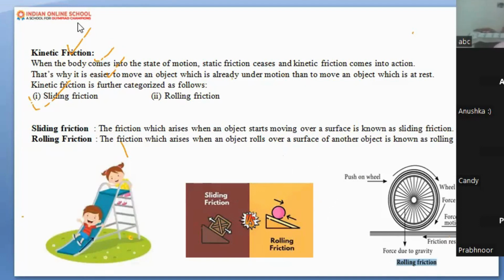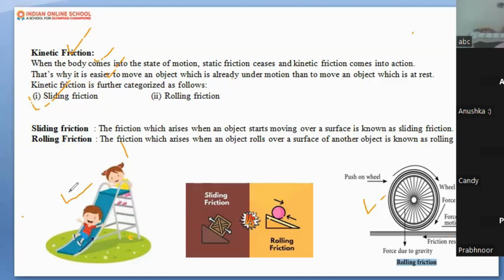Okay, now here we are talking about kinetic friction. Kinetic means which is in motion. So here come two kinds of force. Let's see in detail. What are they? Here the first one is sliding friction, the second is rolling friction. Then I'm going to tell you about the relationship between the three.